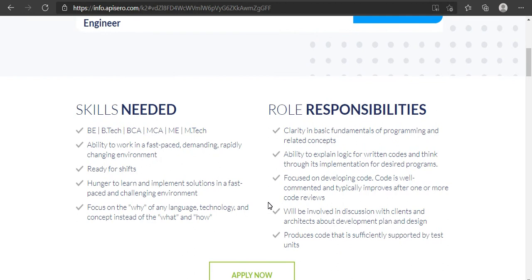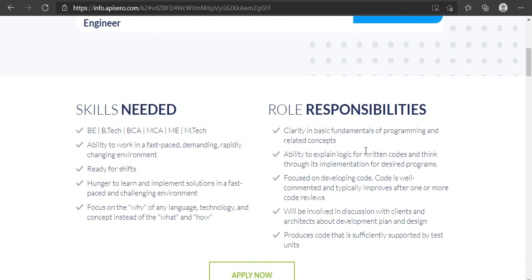Skills needed for this job are BE or BTech, BCA, MCA, ME or MTech. Ability to work in a fast-paced, demanding, rapidly changing environment, ready for shifts, hunger to learn and implement solutions in a fast-paced and challenging environment.